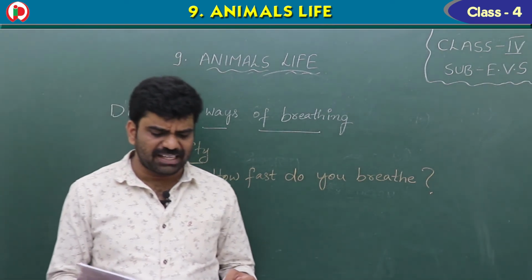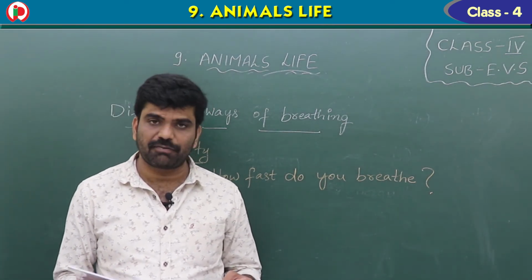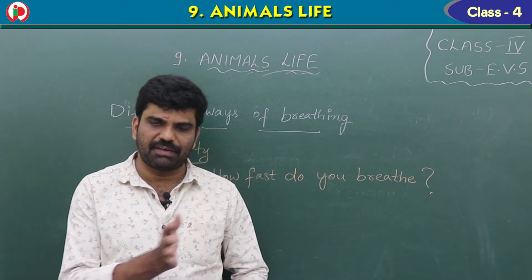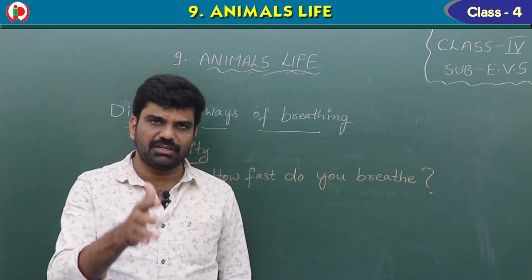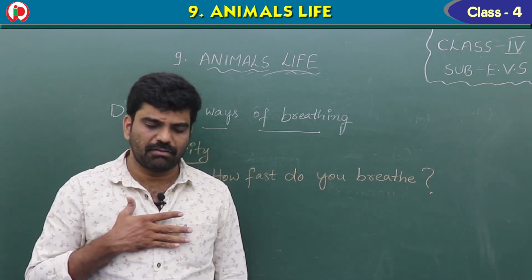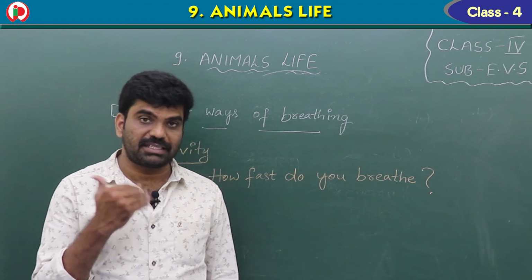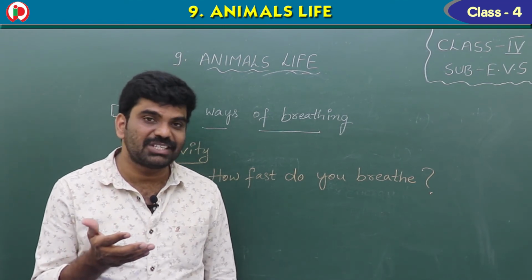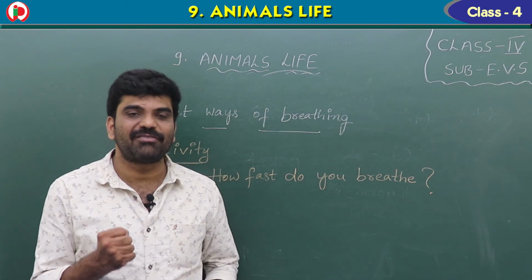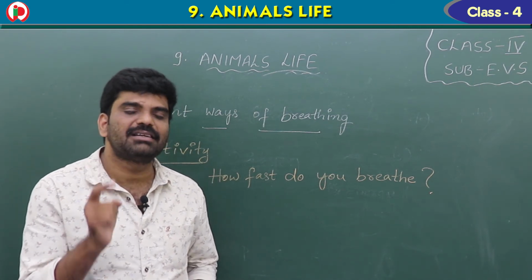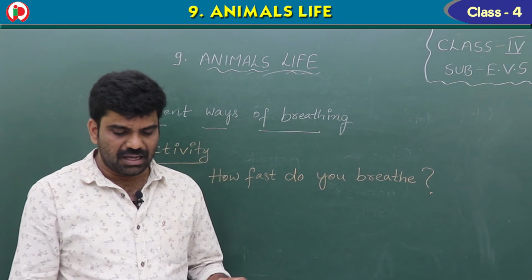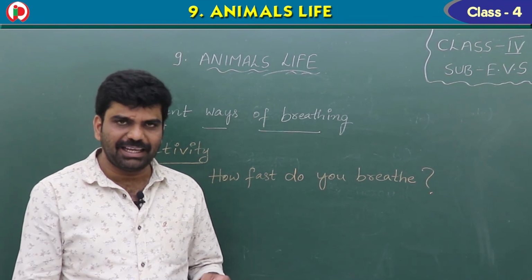Now run as fast as you can on the spot for 30 seconds. So this is the first case. You measured your breathing rate when you have calmed down. Next case is, what you have to do, children? Yes, you have to run on the spot for 30 seconds. Are you breathing faster and more deeply?